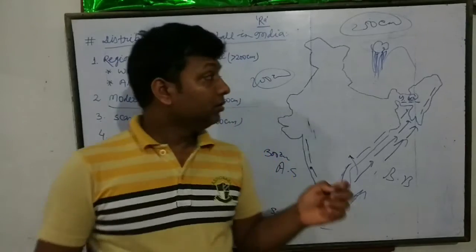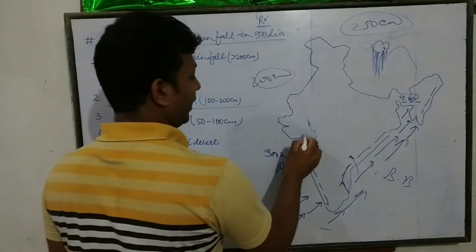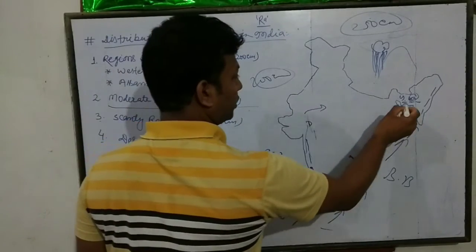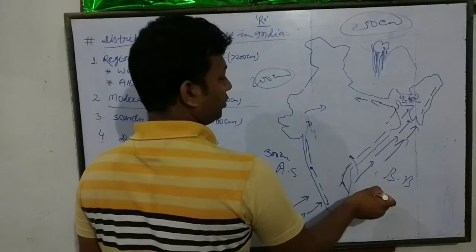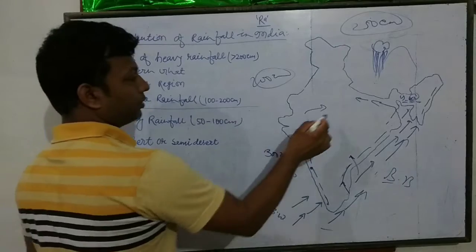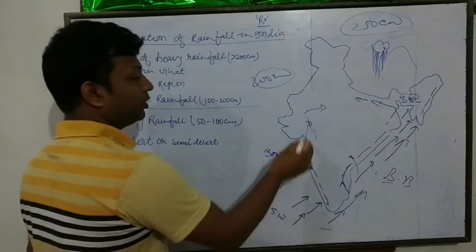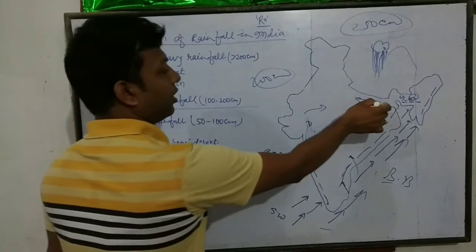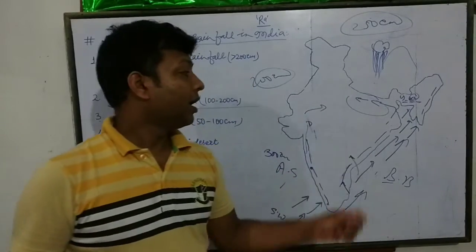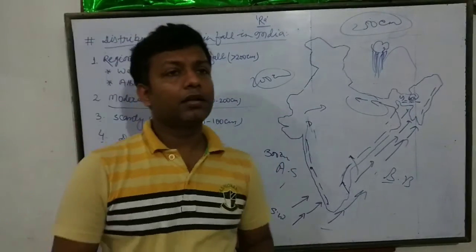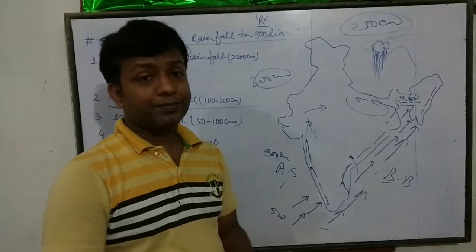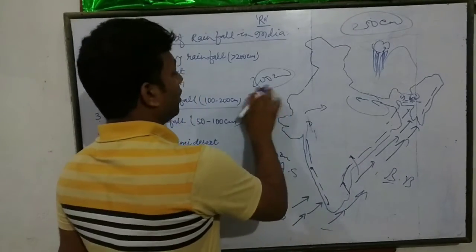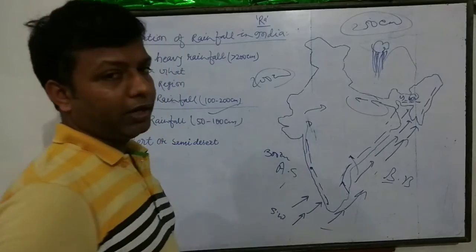In the part of the Ganga Valley, the Bay of Bengal branch and the Arabian Sea branch of the southwest monsoon meet. It will be raining here between 100 to 200 centimeter.